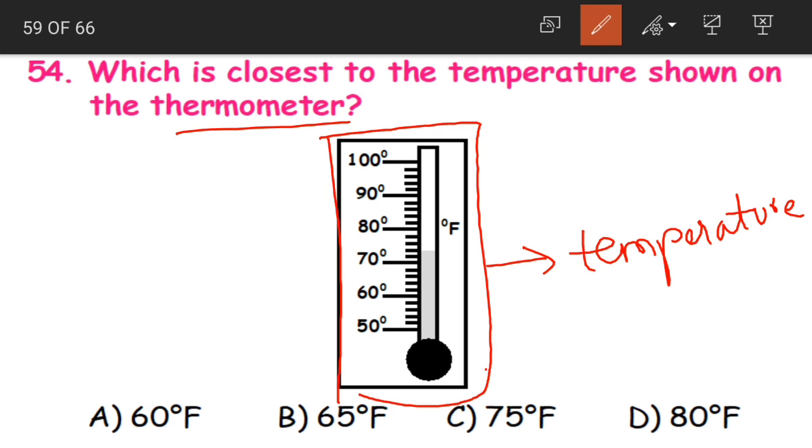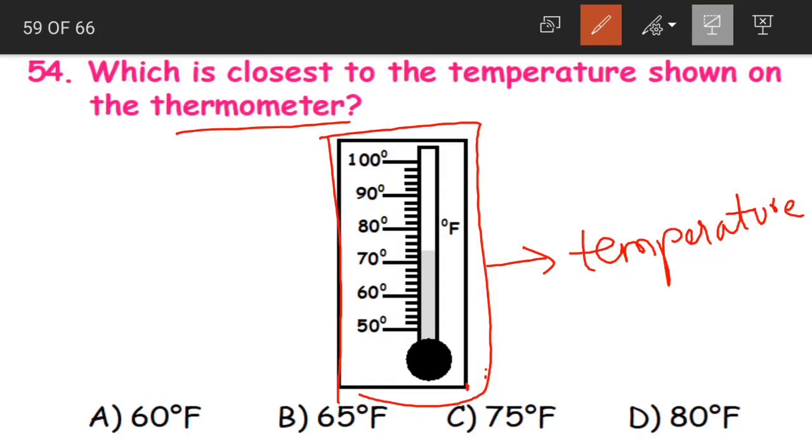So this is called a thermometer. It is an instrument. Just like for measuring length, what do we have? We have ruler, measuring tape, meter rod, etc. And also to measure the mass, we have simple balance, digital scales. In the same way, to measure temperature, we have thermometer.